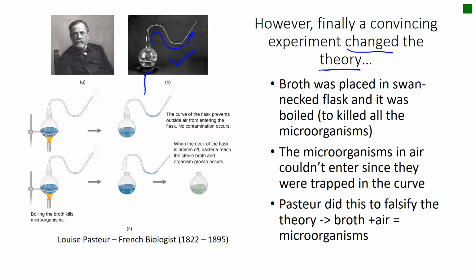This flask is filled with broth, like chicken broth, which means that there's food in it, coming from the chicken meat and so on. What he did was this swan neck flask filled with the broth was sterilized. This is just to kill all microorganisms that might exist in the broth. After that, he kept the flask for days.